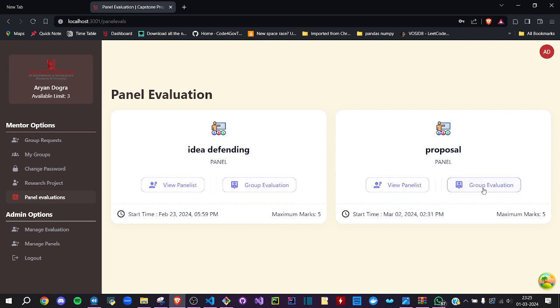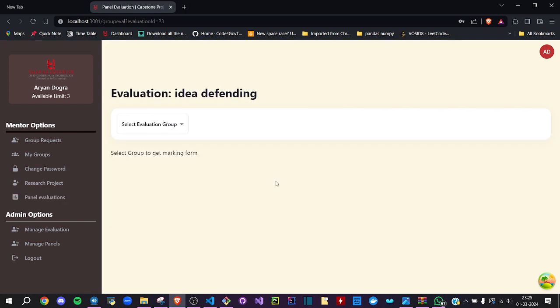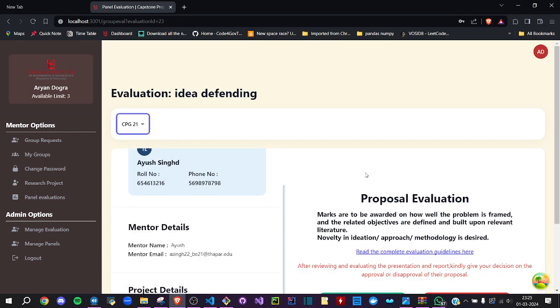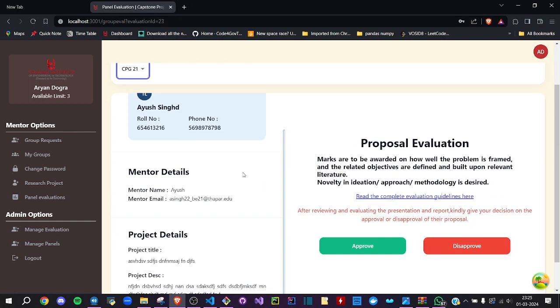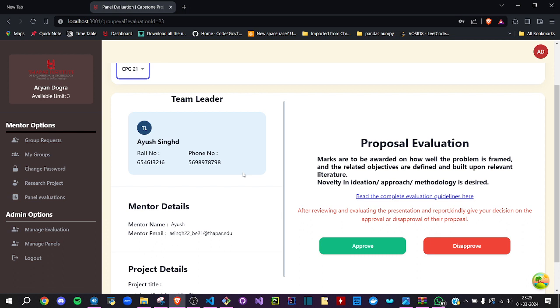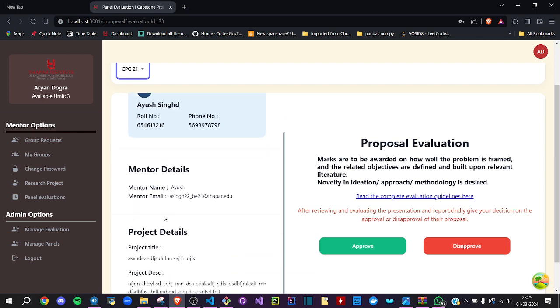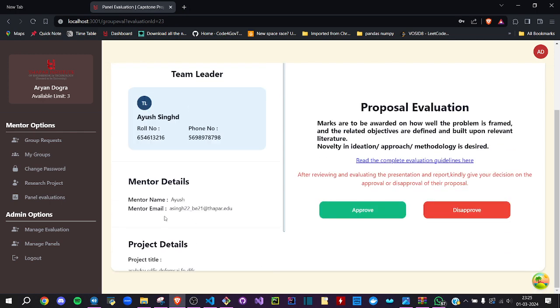So let's give marks. By clicking on group evaluation, this is for the panel head. The other panelists don't need to enter marks. They can discuss with the panel head for any feedback and any marks that they would like to give an opinion on. Here you can see the name of the team, mentor details, project details, etc.